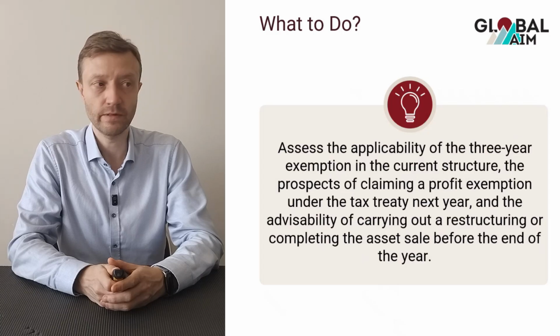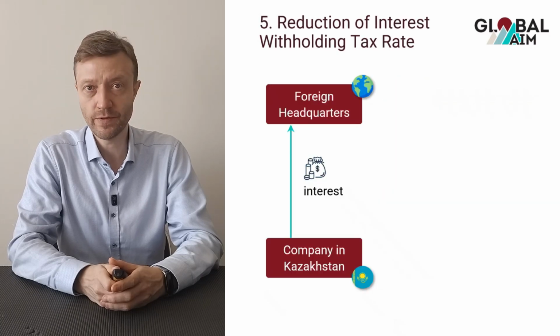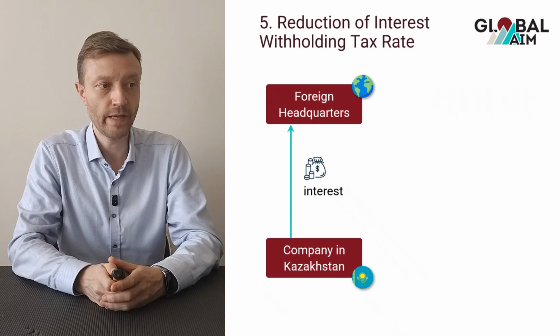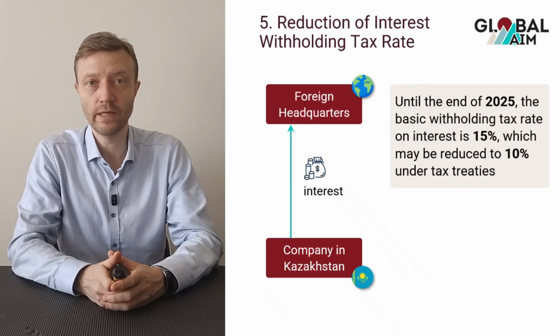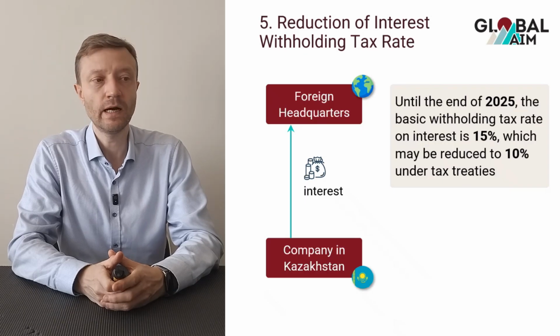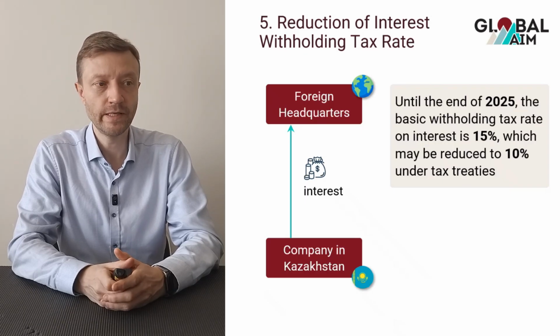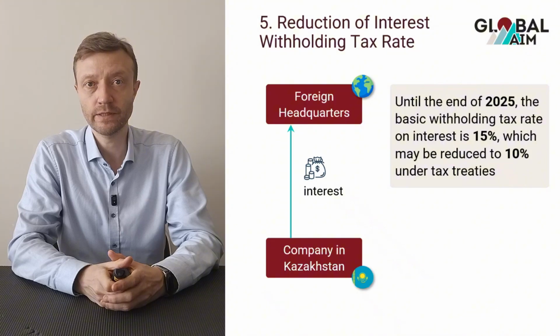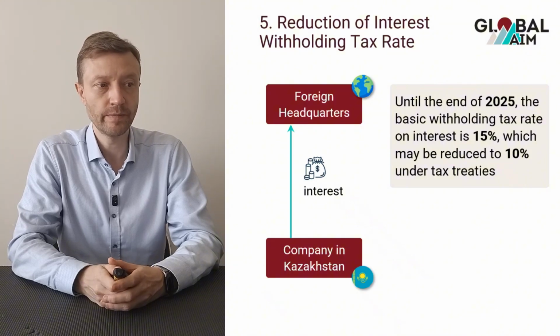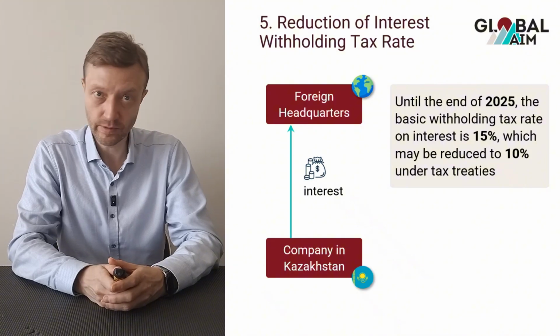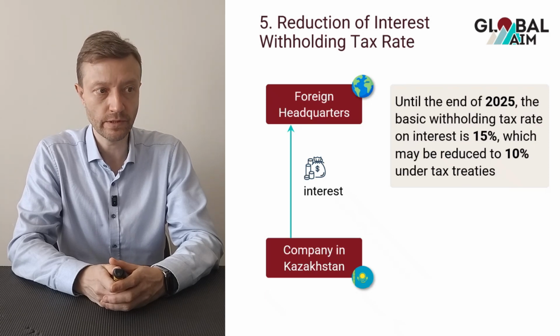Next, the fifth change is the reduction of interest withholding tax rates on payments from Kazakhstan to foreign lenders. Currently, until the end of 2025, the basic withholding tax rate for interest is 15%. Currently, it can be reduced under applicable double tax treaties to 10%.